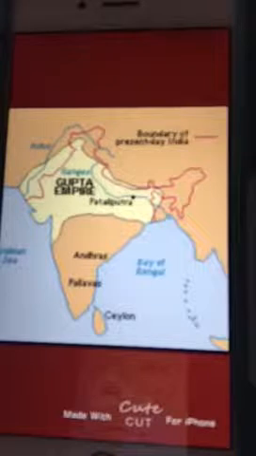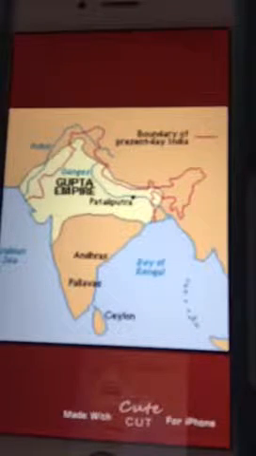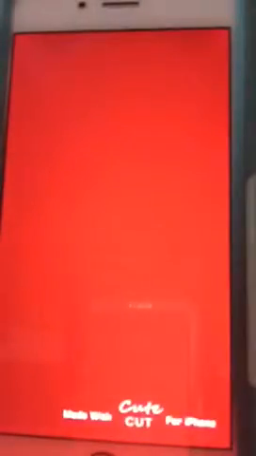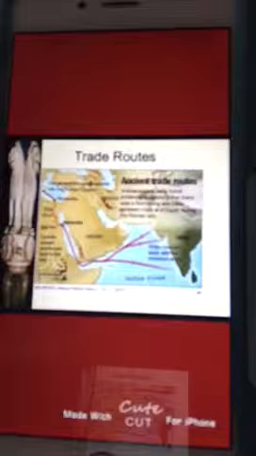Next, we have a list of key points and events that is more specific to the Gupta Empire. This empire was officially created in the year 320 and fell in the year 550. It maintained the same capital as the Mauryan Empire in Pataliputra. It was considered to be what was called a theater state because it gained a reputation by including large and grandiose public ceremonies. This gained popularity among citizens.